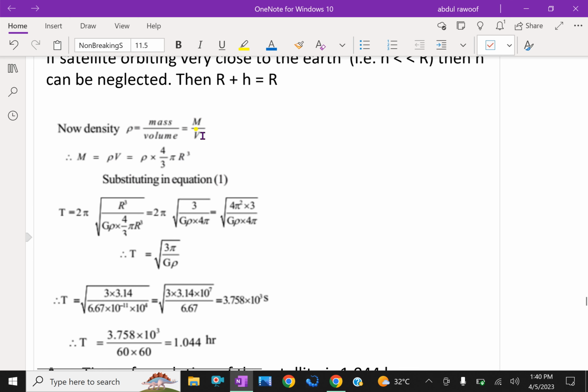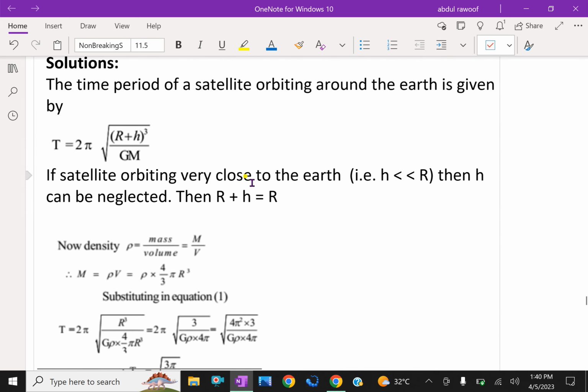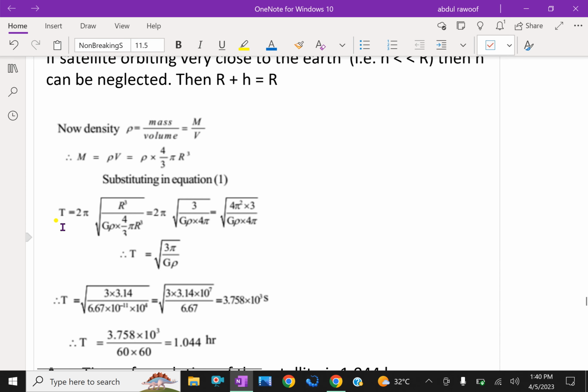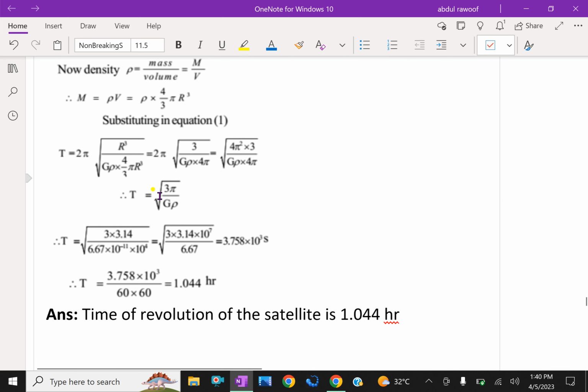Substituting this in the equation, we get T equals 2 pi square root of R cube over G rho into 4 by 3 pi R cube. On simplification, this R cube and R cube cancel. Therefore, time period equals square root of 3 pi over G rho.